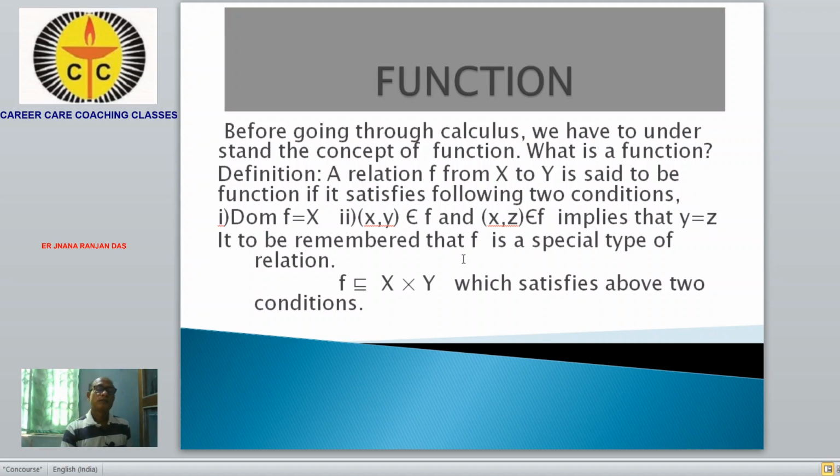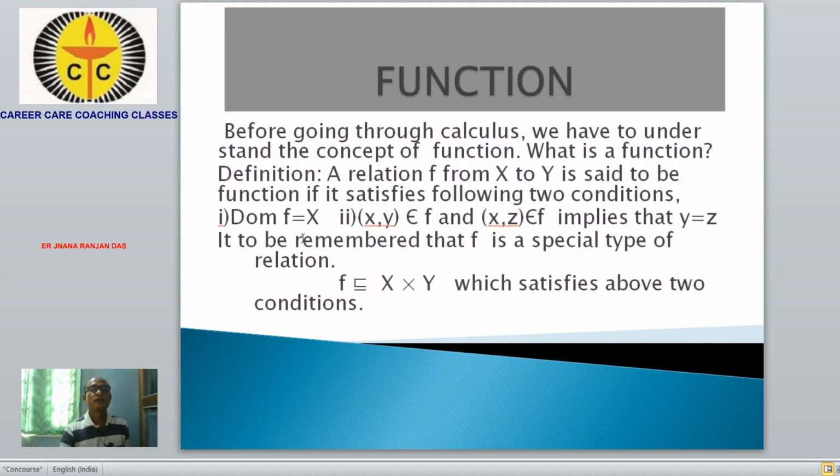So overall you have to be clear about the concept of function: a function is a relation which is a subset of x cross y, and it should satisfy these two conditions.